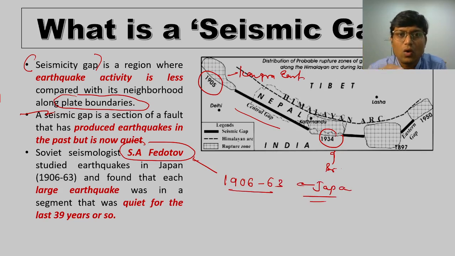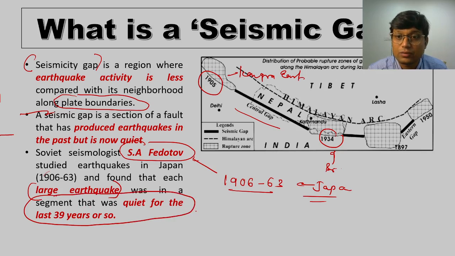So he studied all the earthquakes which occurred during this particular period, and what he finds is that the large earthquakes were in a segment which was quiet for the last 39 years. Put in other words, in a particular segment there is a high possibility of witnessing an earthquake of major magnitude every 39 years. This is just an extrapolation from that particular theory.